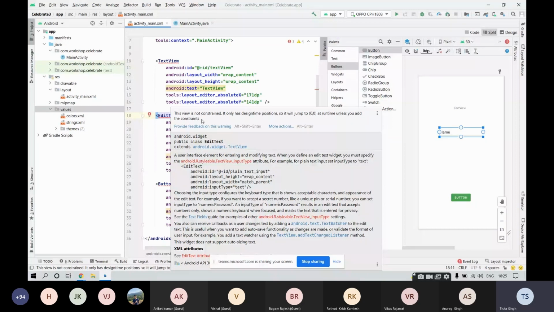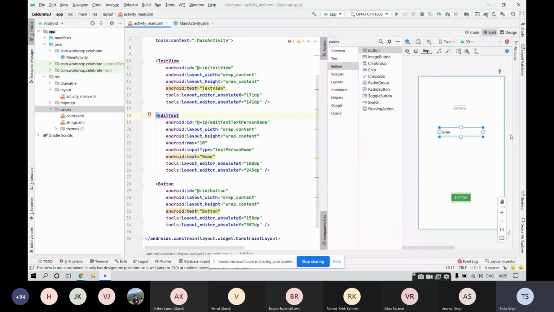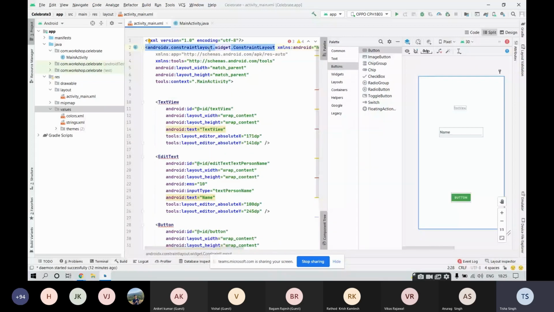Now what do we mean by constraining? By constraining, we mean that we need to provide the relative position to each and every widget. What is the position of this text view with respect to the edit text? What is the position of this edit text with respect to this button, and likewise? Why do we need to do this? Because we are making use of constraint layout, and in the case of constraint layout, you always need to provide constraints to your items, whatever widgets you are using.